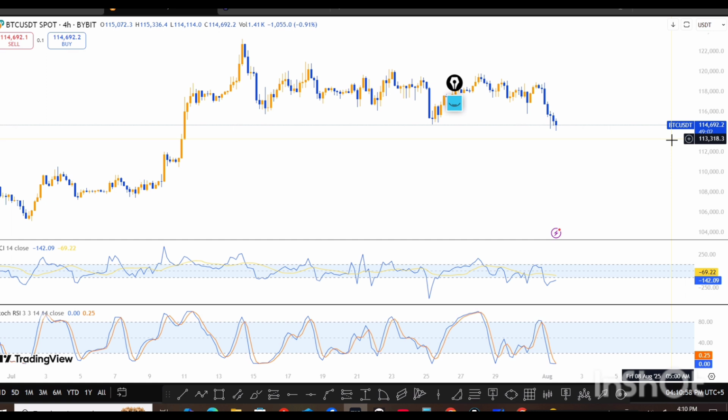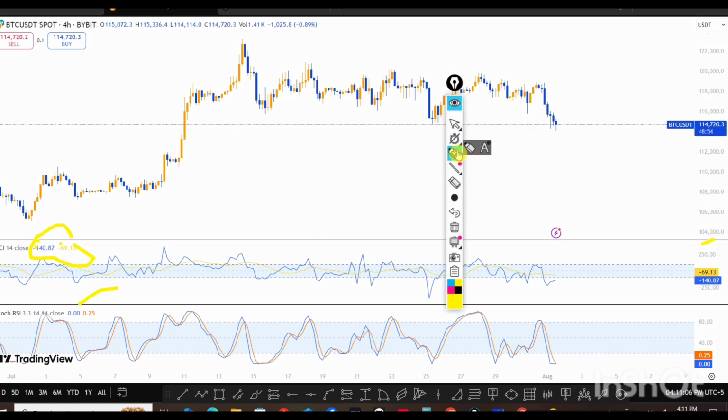The Stoch RSI is near 0. You can see that it is near 0 or 0.25. It suggests that it is oversold but not turning up yet.